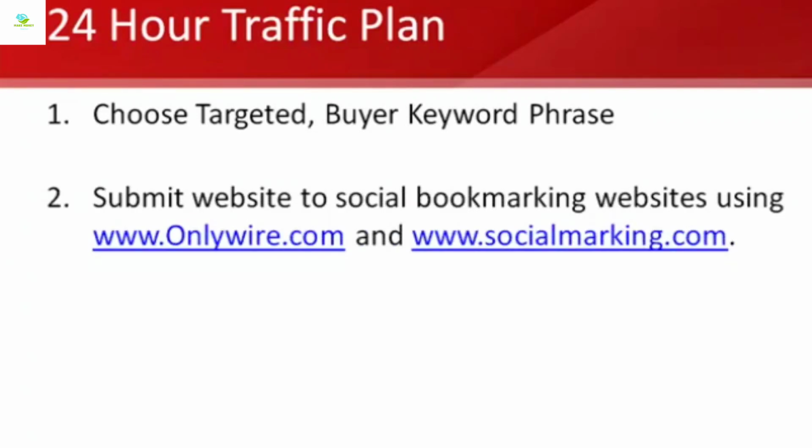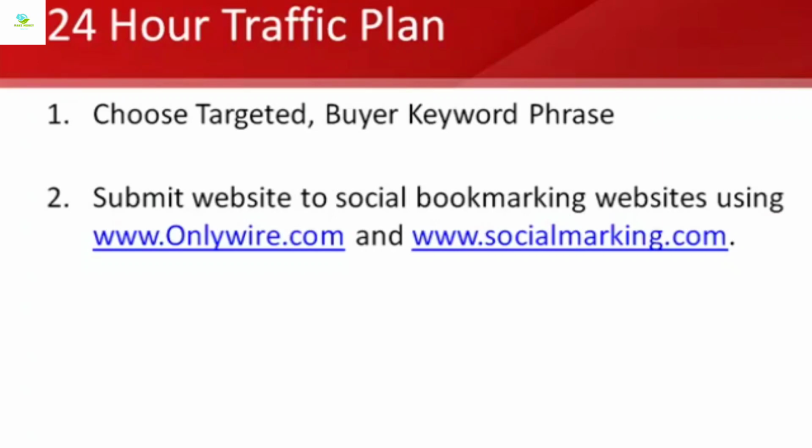So after you've identified the keyword phrase, the very next step is to go ahead and submit your website to social bookmarking websites using www.onlywire.com and www.socialmarking.com. Now, onlywire.com and socialmarking.com are places that have information and links to websites where you can